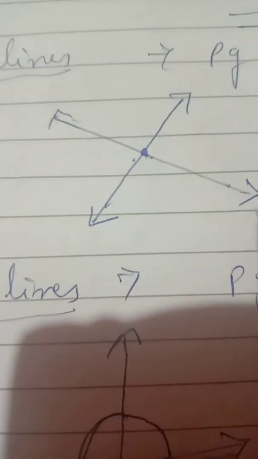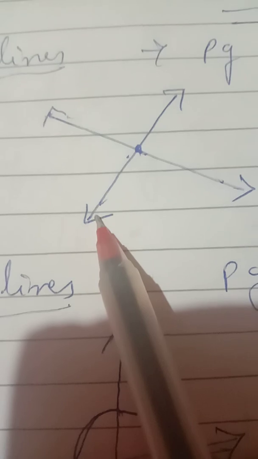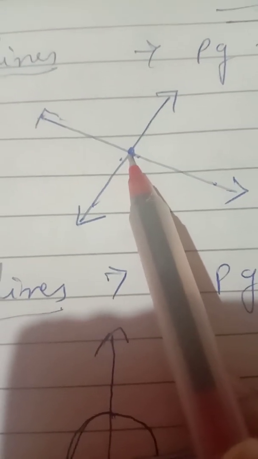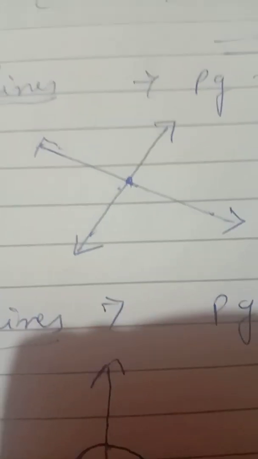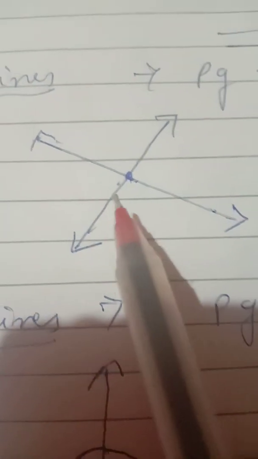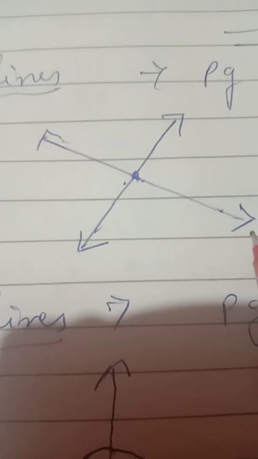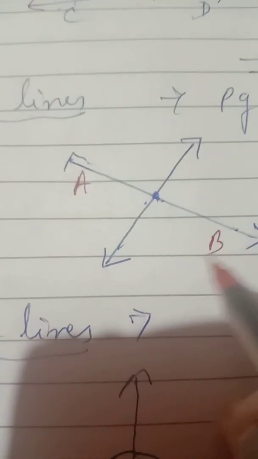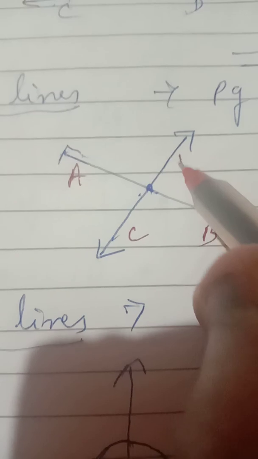So when two lines or line segments intersect each other in a single point, or meet each other in a single point, they are called intersecting lines. Suppose here it is AB line and CD line.